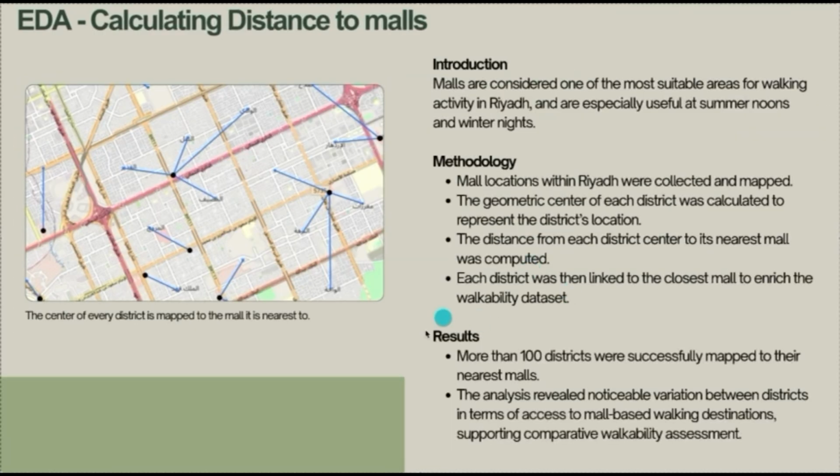Here we show the distance between districts and the nearest mall. Malls are considered one of the most suitable areas for walking activity in Riyadh, and are especially useful in hot summer and cold winter.